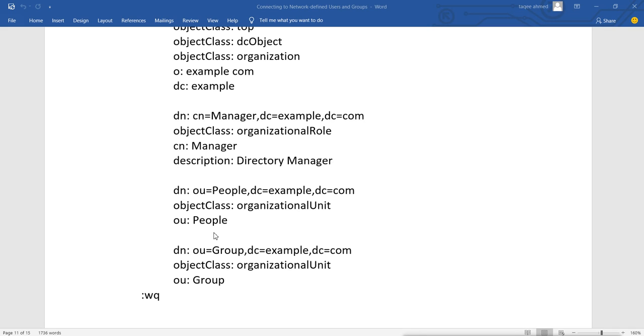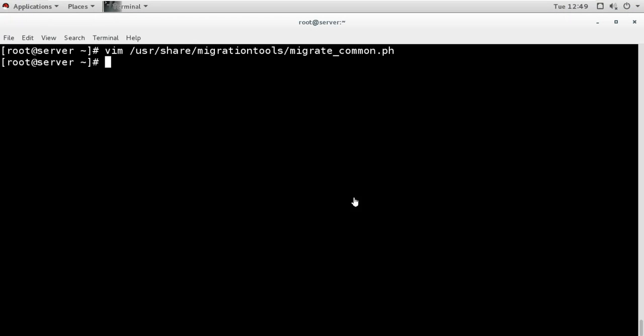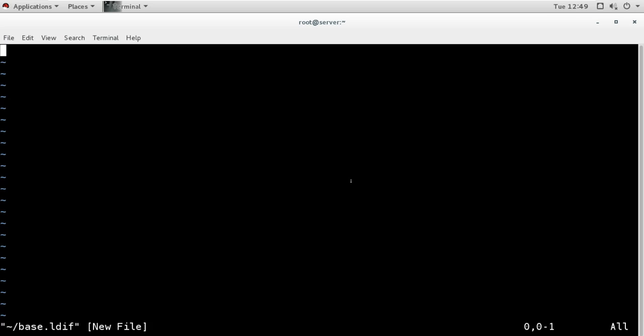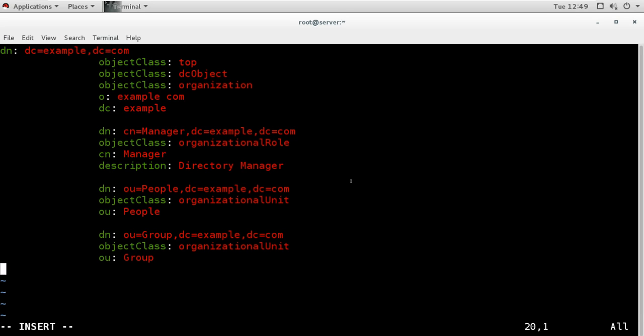So let's create this one also. I will create the base file under root, the base name could be any, ldif is important, and in that I have added this information.